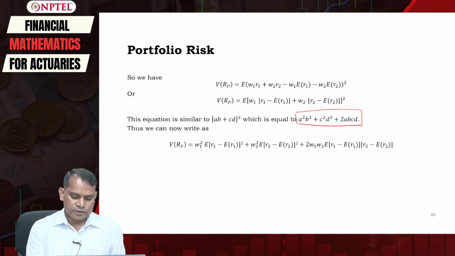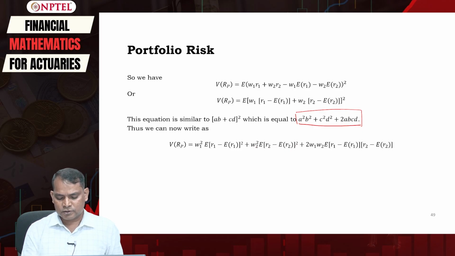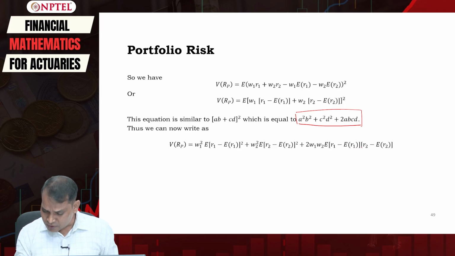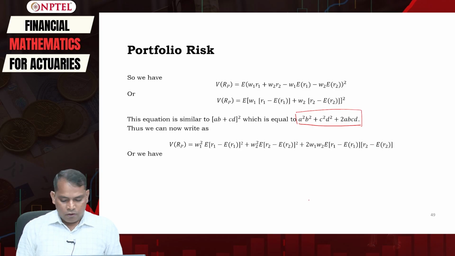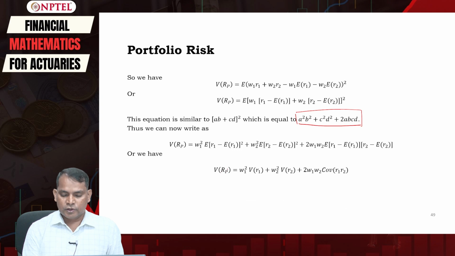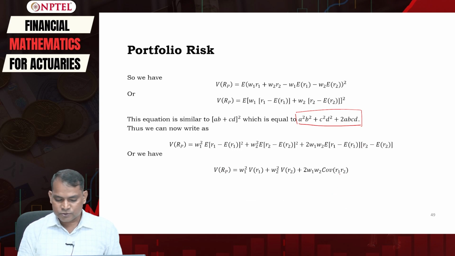VRP is equal to W1 square times the expectation of R1 minus expectation of R1, square, plus W2 square times the expectation of R2 minus expectation of R2, square, plus 2 W1 W2 times the expectation of R1 minus expectation of R1, multiplied by R2 minus expectation of R2. I am so sorry. We can simply rewrite this in terms of covariance.